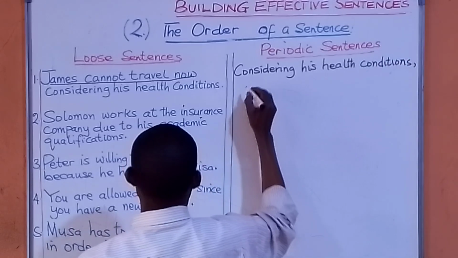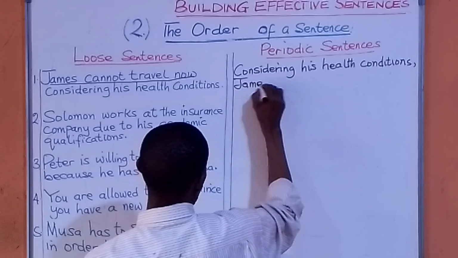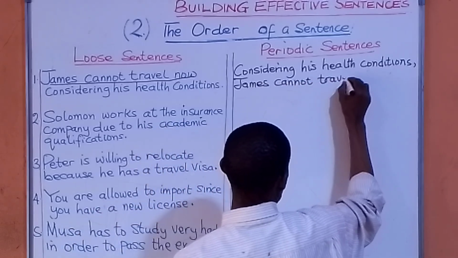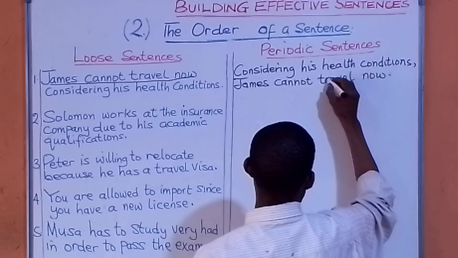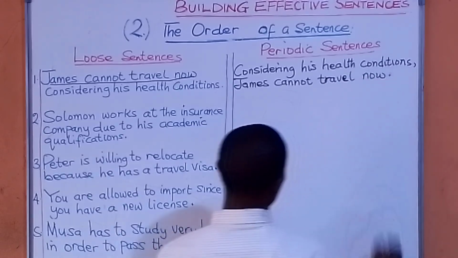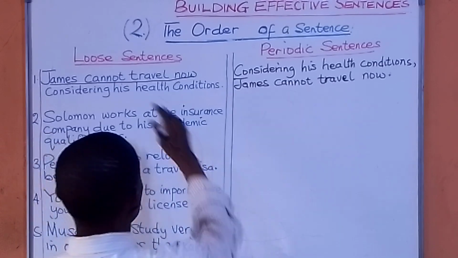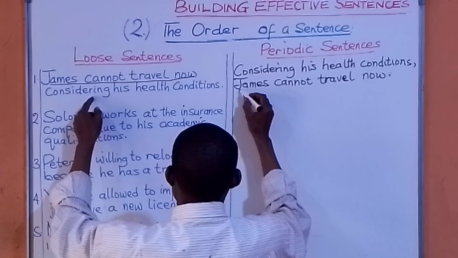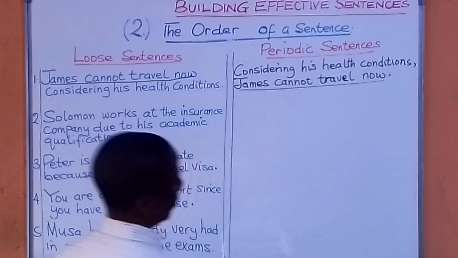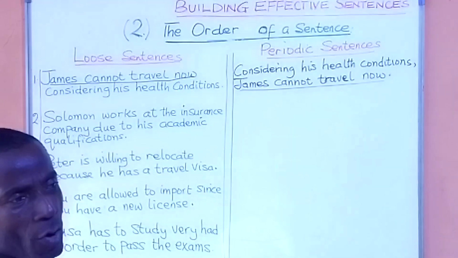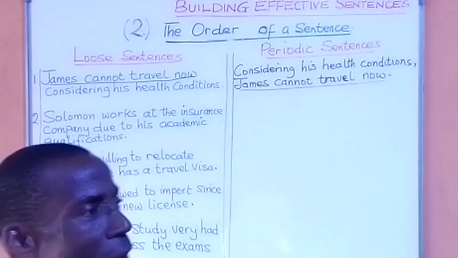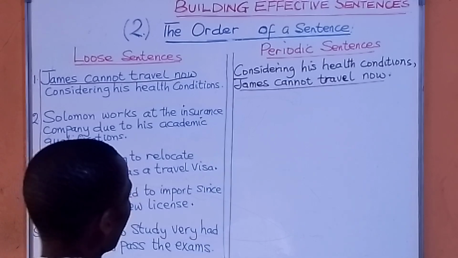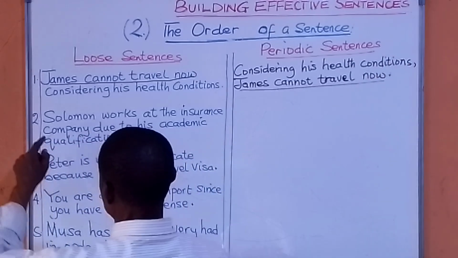Considering his health conditions, James cannot travel now. James cannot travel now. So, we've been able to make this loose sentence convert it into periodic sentence. You now see that that main point is coming last. Because in periodic sentence, the main point comes last, or the most important point will come last. So, we've been able to do that. Let's go to number 2.